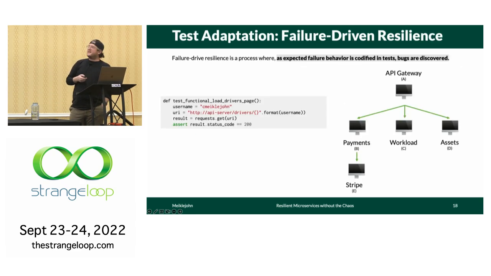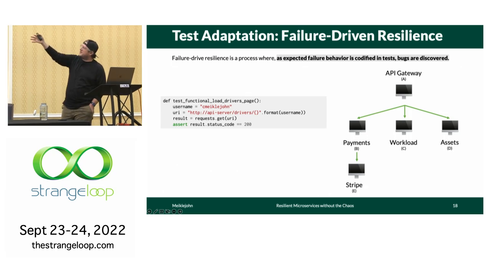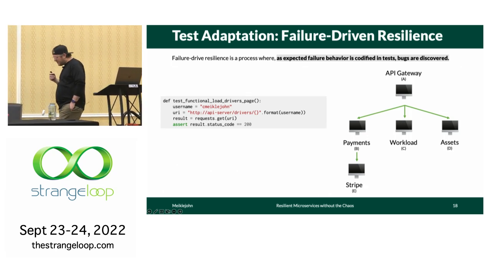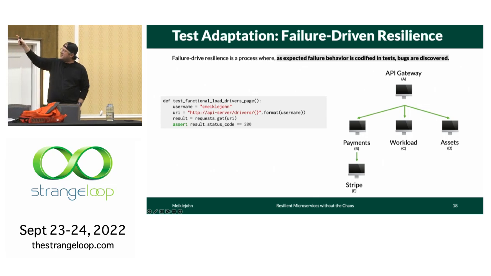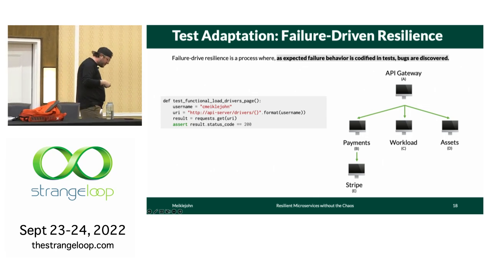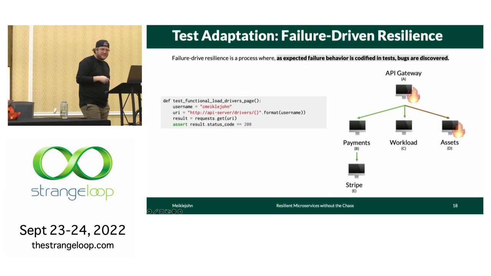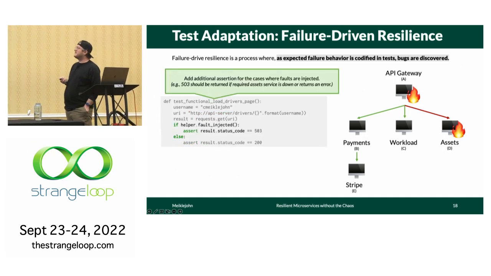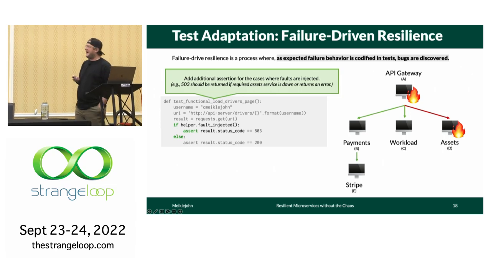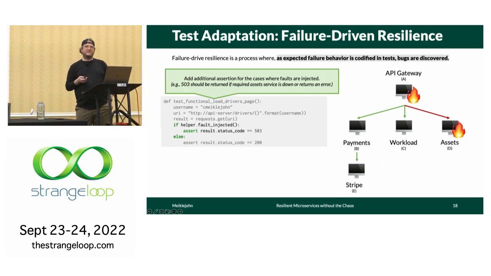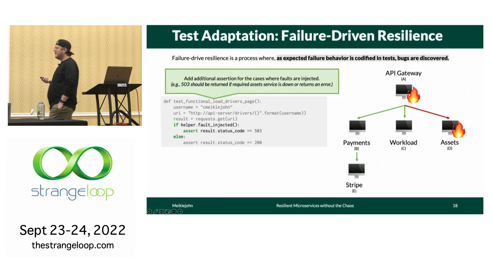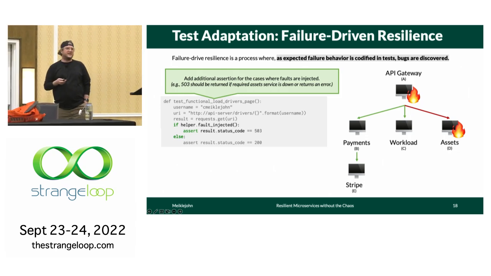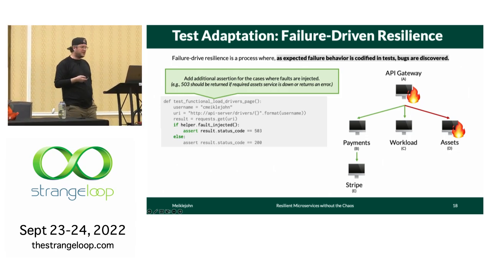Now, the process of updating the test looks roughly like this. We start with a test here that executes the path for the user C Meiklejohn and asserts that we got a 200 response back. And then when we inject our first fault, we get an assertion failure because the system returns an error back when the asset service is down. And so at this point, the developer is prompted: do you want to return an error under this condition? Is that the correct way that this fault should be handled?